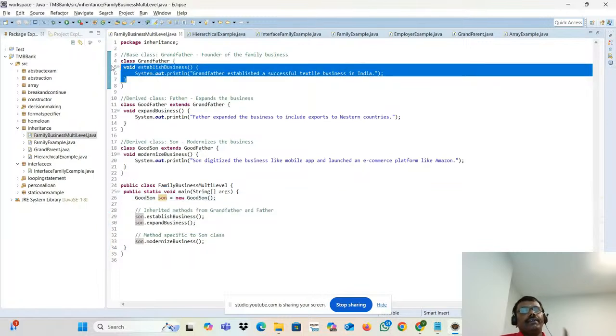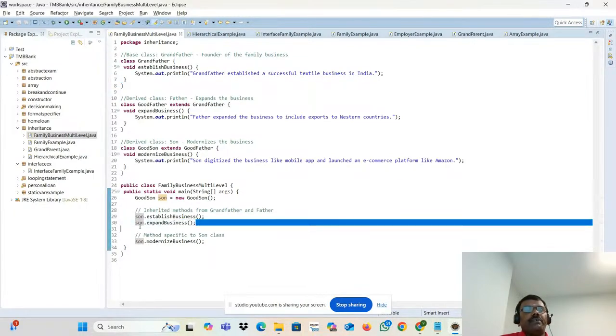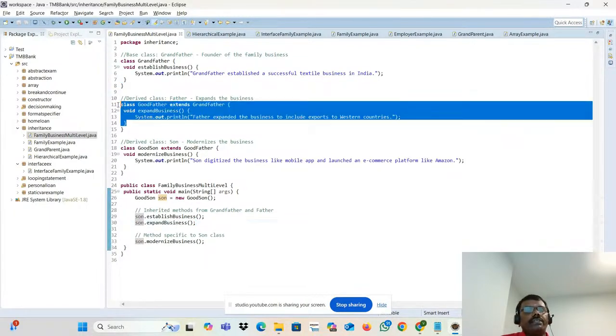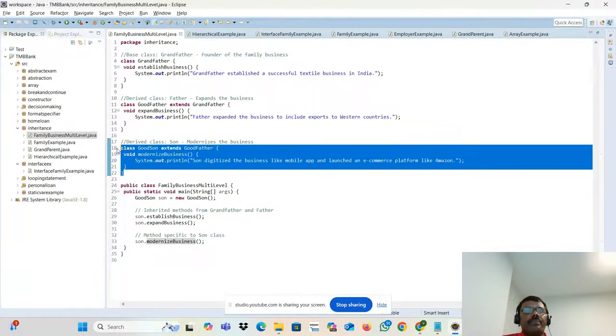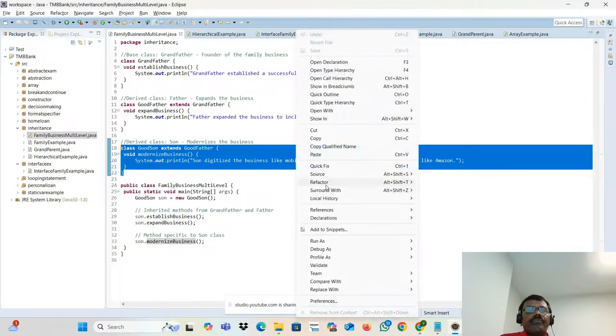Whose method is it? Grandfather's business. Son dot expand business. Who's that? Father class. Son dot modernize is his own method. So that is the flow. Okay, so this is multi-level inheritance. Let me run this program.